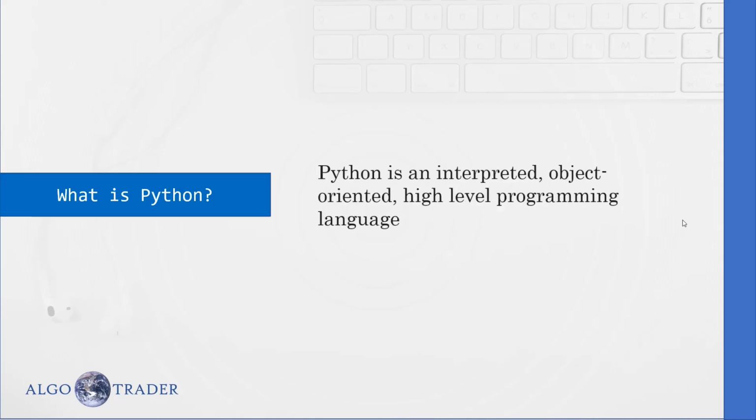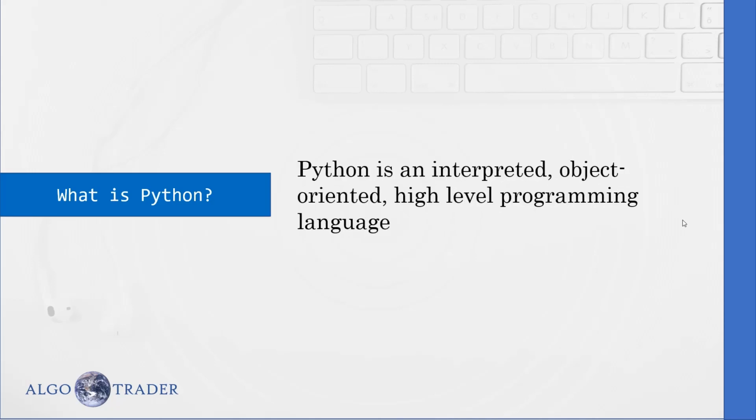What is Python? Let me read this. Python is an interpreted, object-oriented, high-level programming language. Have you understood anything? Even if you don't understand anything, no problem. You don't need to understand the meaning of Python to code it. So I'll explain. Python is actually an interpreter-based language.